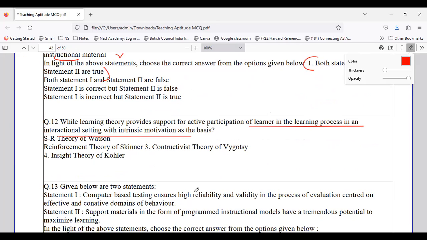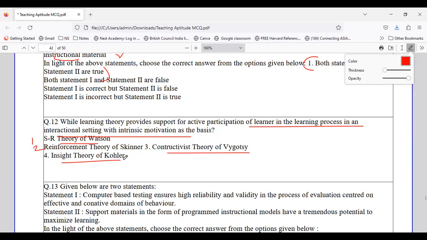So is this theory basically an SR theory of Watson, or is it a reinforcement theory of Skinner? Is it a constructive theory of Levi-Vygotsky, or an insight theory of Kohler? So we are talking about what? We are talking about the theory which provides active participation of the learner in the learning process in an interactional setting with intrinsic motivation. It is talking about intrinsic motivation.